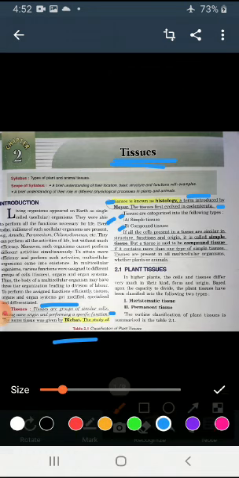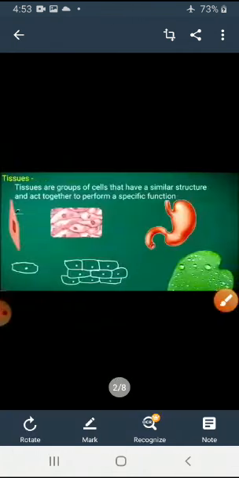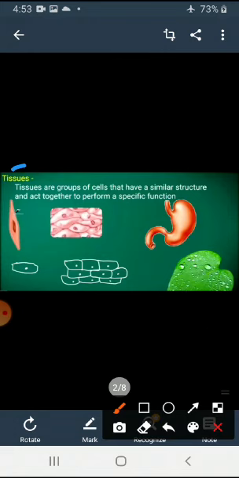Simple tissue: if all the cells present in a tissue are similar in structure, function and origin, it is called simple tissue. But compound tissue has more than one type of cell. Tissues are also classified into two types: plant tissue and animal tissue. First, we discuss tissue.